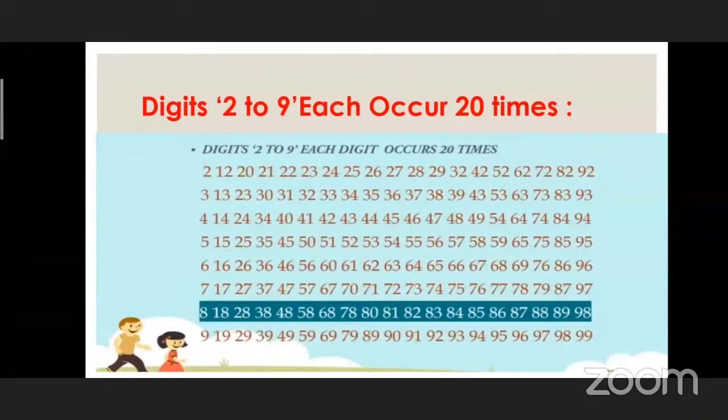If we count these numbers, the total is 20. You can take any row, and the count is 20. That means each digit from 2 to 9 occurs 20 times. Got it? Yes, very good.